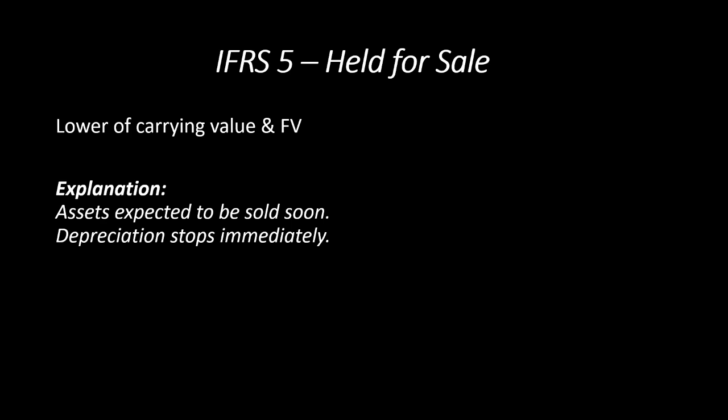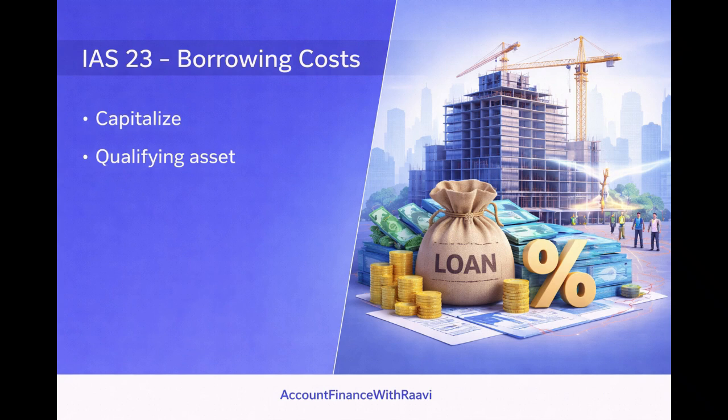The moment an asset is recognized as assets held for sale, the depreciation needs to be stopped. And at what value do we need to show it in the books? The lower of carrying value and the fair value. Whichever is lower, we will consider that as the value of the asset.